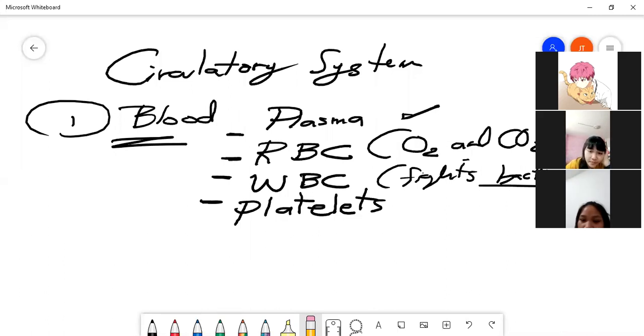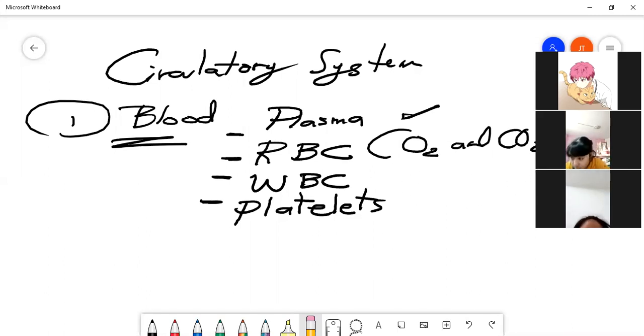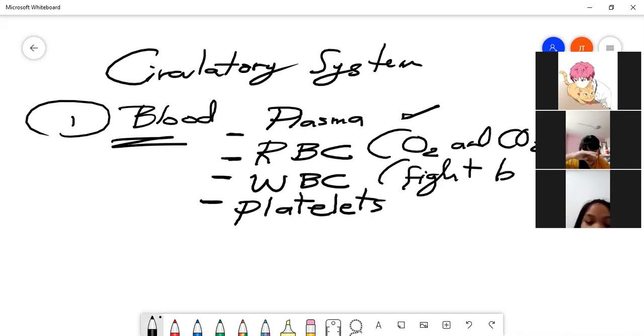The white blood cell fights what? Bacteria and viruses. So again, red blood cells carry oxygen and carbon dioxide.